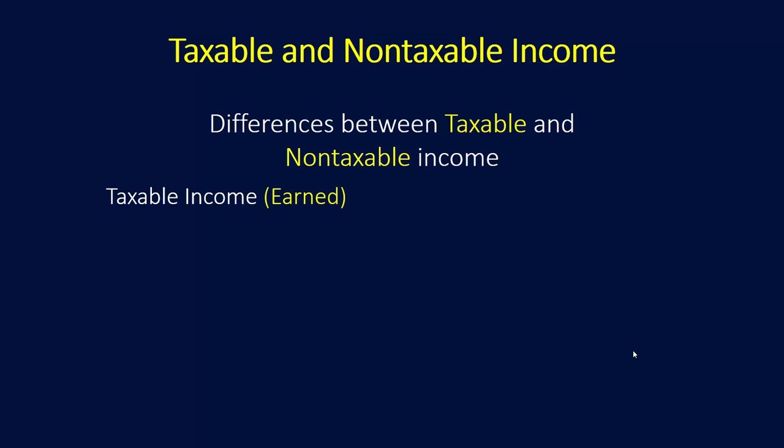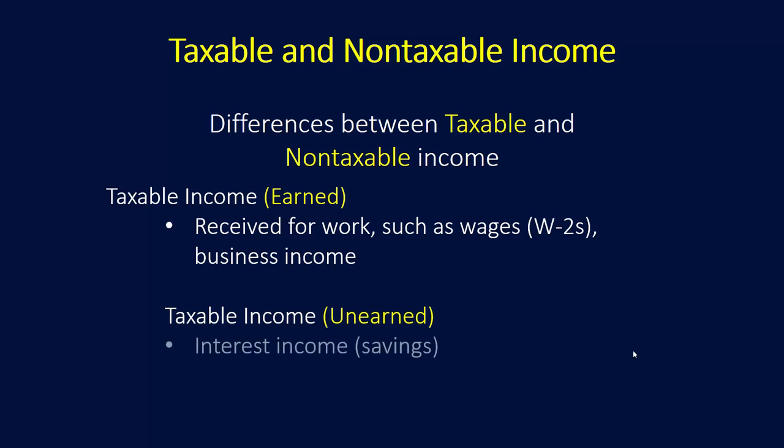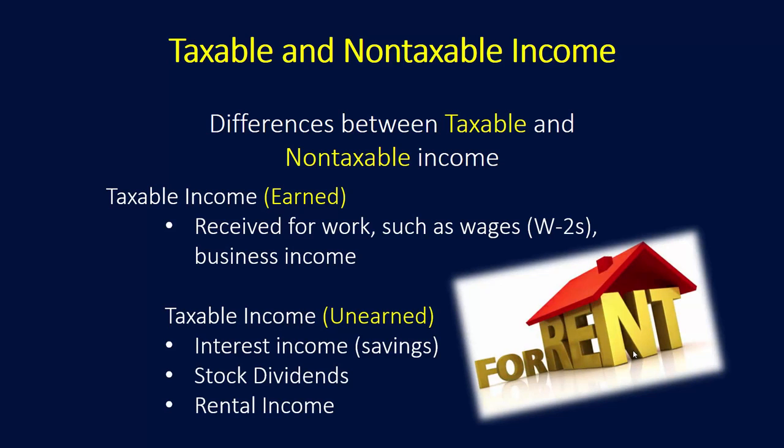Taxable income, which is considered earned income, is received for work, such as wages, your W-2 that you receive from your employer, business income. Unearned taxable income, some examples of that would be interest income on a savings account, stock dividends, and rental income if you own rental property. This is taxable income that's considered unearned.